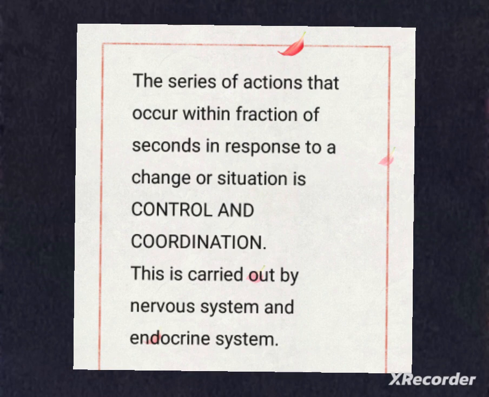How does this exactly work in human beings? Let's know about the control and coordination in humans. In humans, the control and coordination take place through the nervous system and the endocrine system that produce hormones. The sense organs of our body, that is, eyes, ears, nose, tongue, and skin, act as receptors and they function by receiving information from the environment around us.